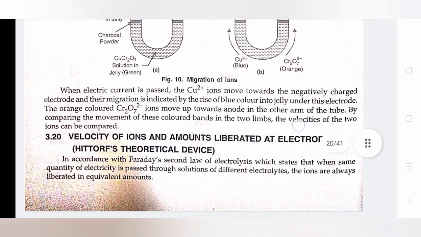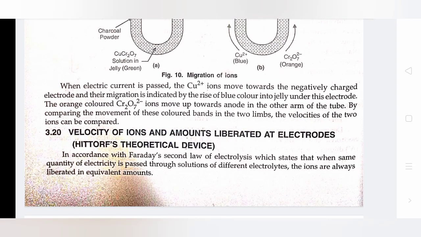When electric current is passed, the Cu2+ positive ions move towards the negatively charged electrode, and their migration is indicated by the rise of blue color in the jelly under this electrode. The orange-colored Cr2O7 2- negative ions move up towards the anode in the other arm of the tube. By comparing the movement of these colored bands in the two limbs, the velocities of the two ions can be compared. Velocity of ions and amounts liberated at electrodes: Hittorf's theoretical device.